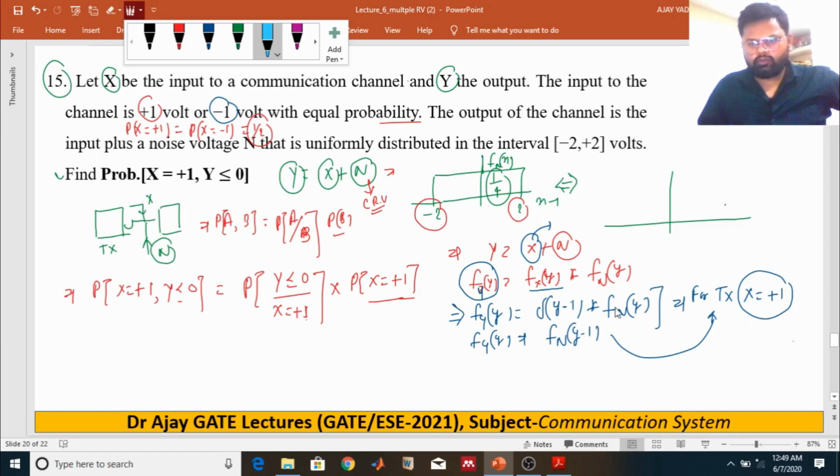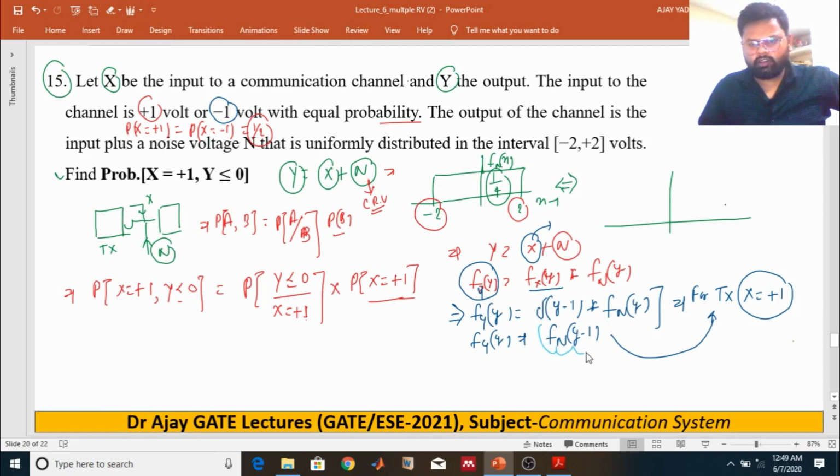Just shifted by unity 1, you will get a PDF which is distributed from -1 to 3, right? Outside of this range, f of y is 0.